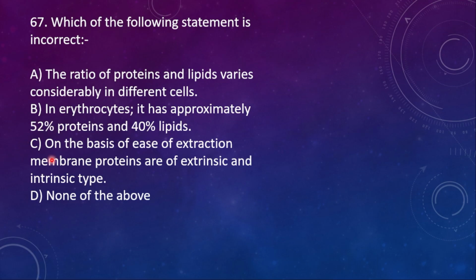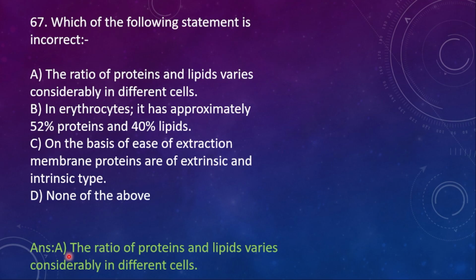And then option C, on the basis of ease of extraction, membrane proteins are of extrinsic and intrinsic type. Yes, of course. None of the above. Here the right option is option A. The ratio of proteins and lipids varies considerably in different cells. This is actually incorrect.